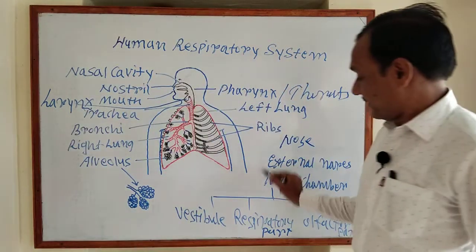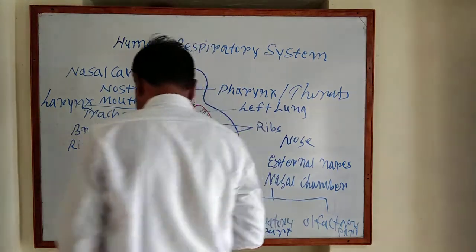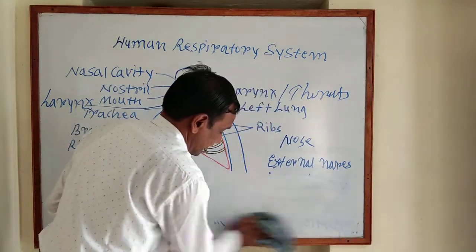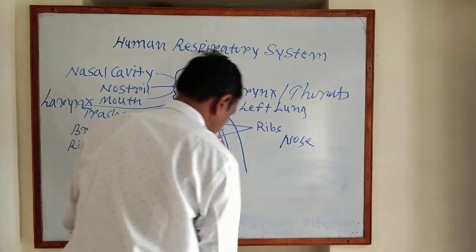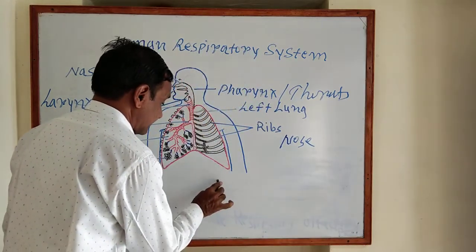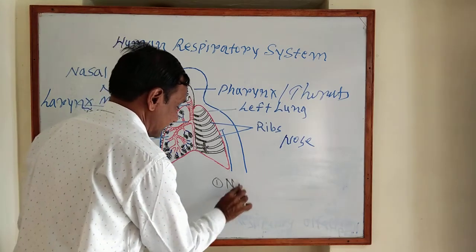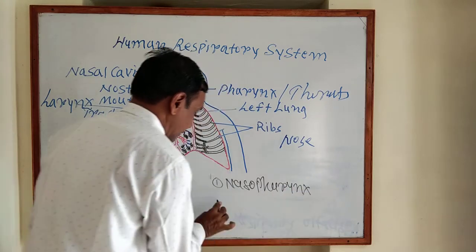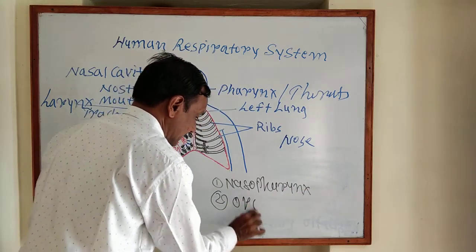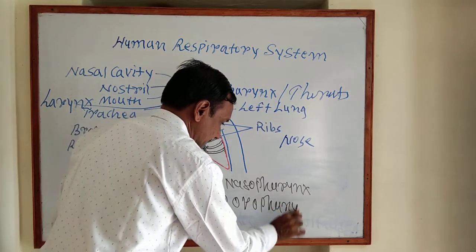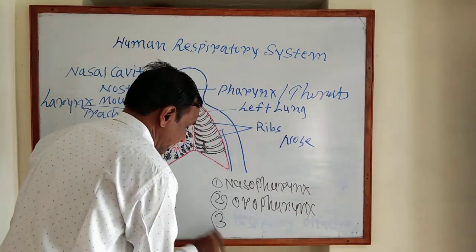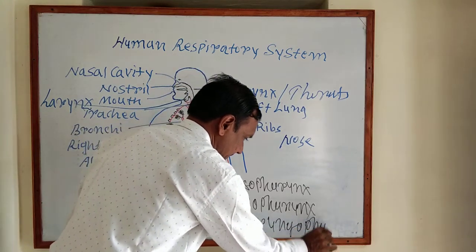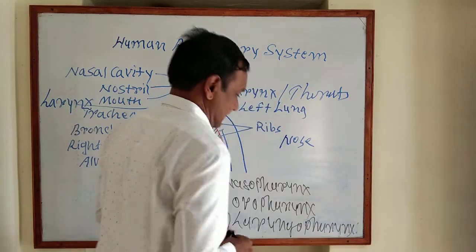Now again, the pharynx can be divided into three parts. The pharynx can be divided into three parts: the first part, the nasopharynx, the oropharynx, and the laryngopharynx.